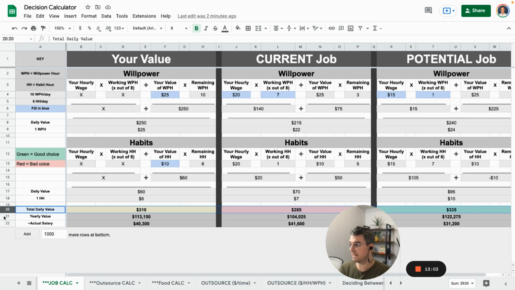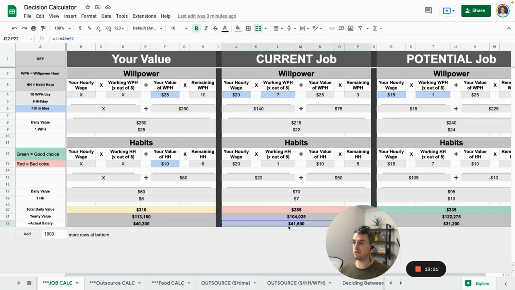This is your yearly value. So just on a bigger scale, it's literally just that times 365. And then this is your actual salary. So if you see here, these look very similar in terms of actual salary, but this one is the better choice in terms of daily. This is 75% of these other 2 more or less on the actual salary per year, but it's a much higher value in terms of day. So this is saying that it's almost like a payoff point in the future.